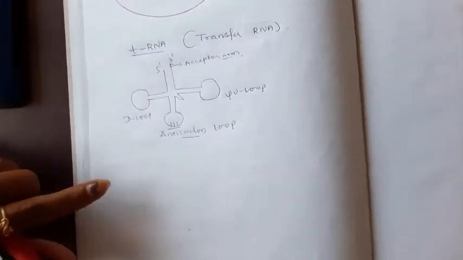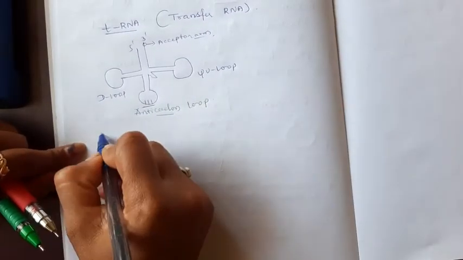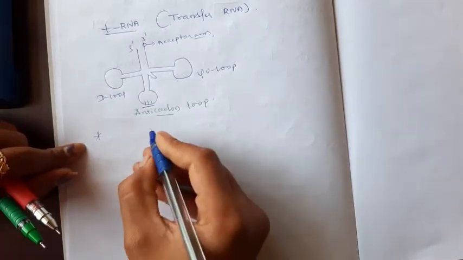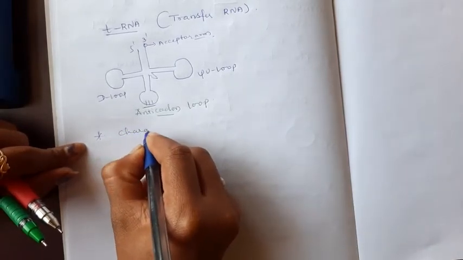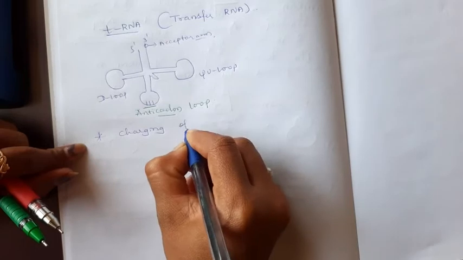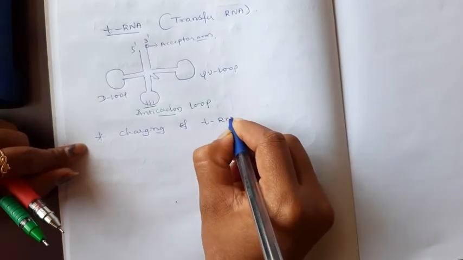Okay. Now we can discuss the important segment of translation, that is the charging of tRNA.